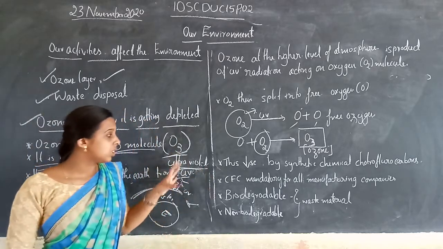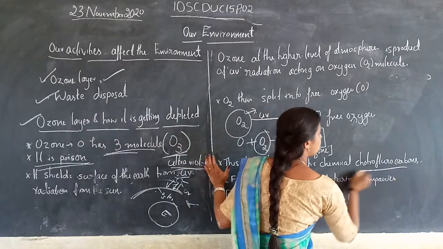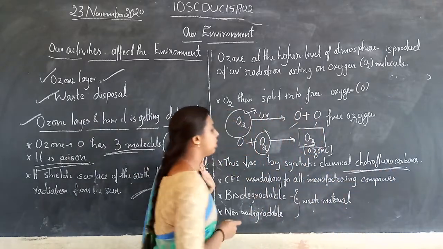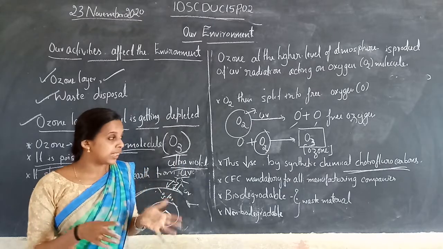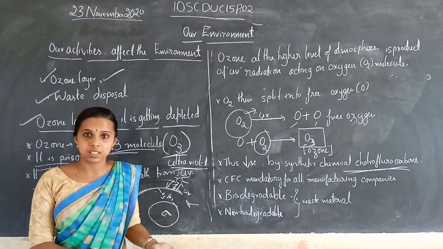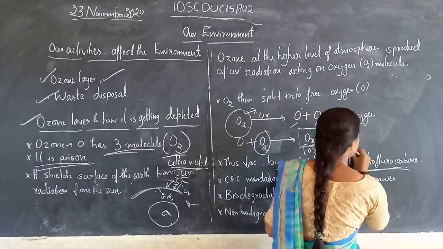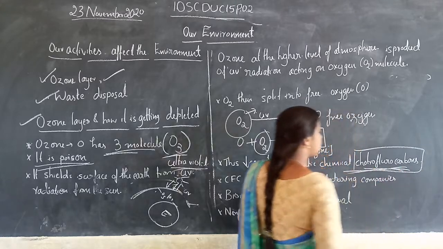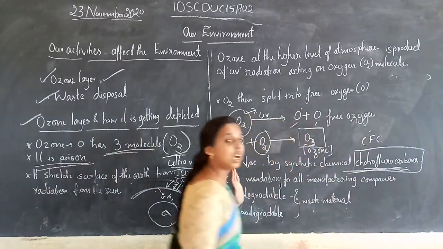Ozone is depleted by synthetic chemicals, the chlorofluorocarbons. Synthetic means artificial, man-made chemicals. We call it CFC, chlorofluorocarbon.